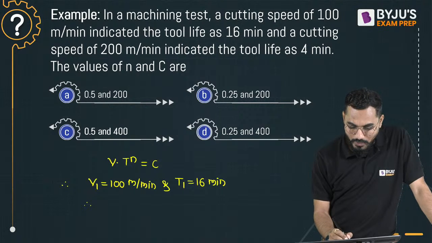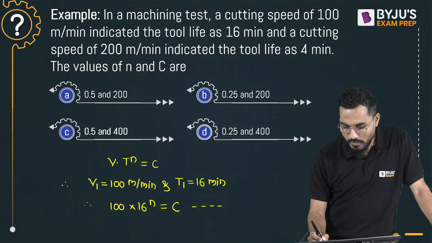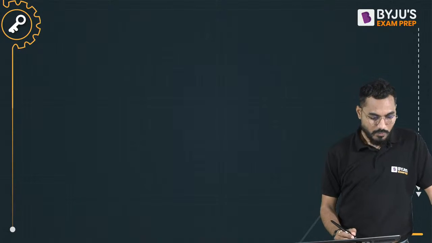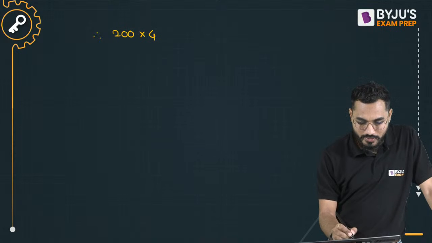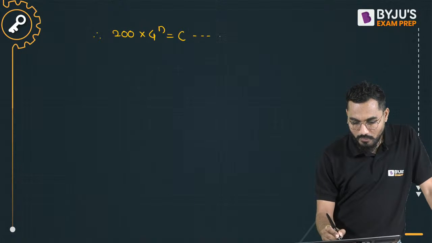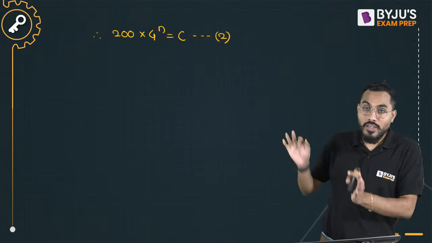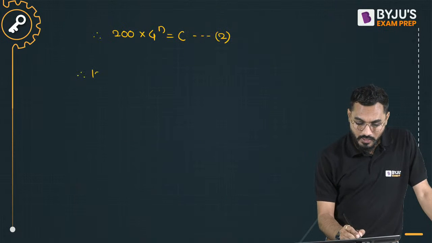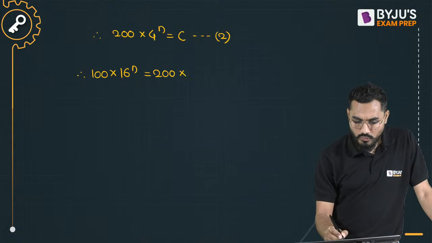Apply Taylor's tool life equation: 100 multiplied by 16 raised to the power of N is equal to C. This will be my equation number 1. Equation number 2 for the second case: cutting velocity 200 into tool life 4 raised to N is equal to C. As the cutting conditions and tool material remain the same, the right hand side constant will remain the same. Can I compare equations 1 and 2? By comparing, 100 into 16 to the power of N is equal to 200 into 4 to the power of N.